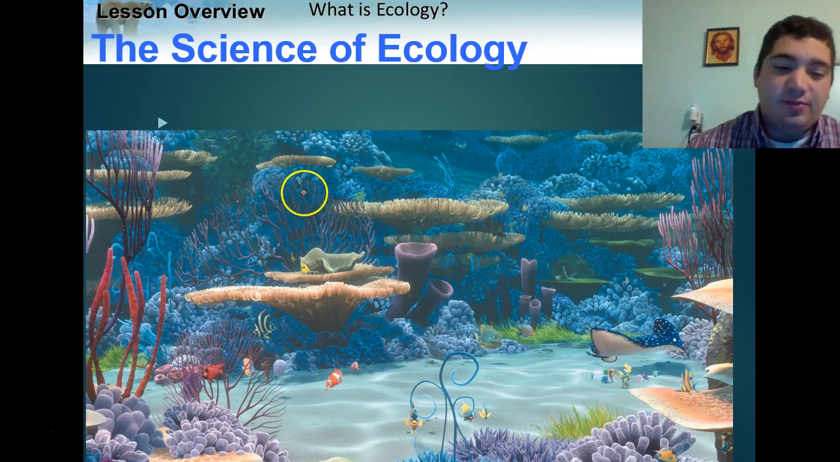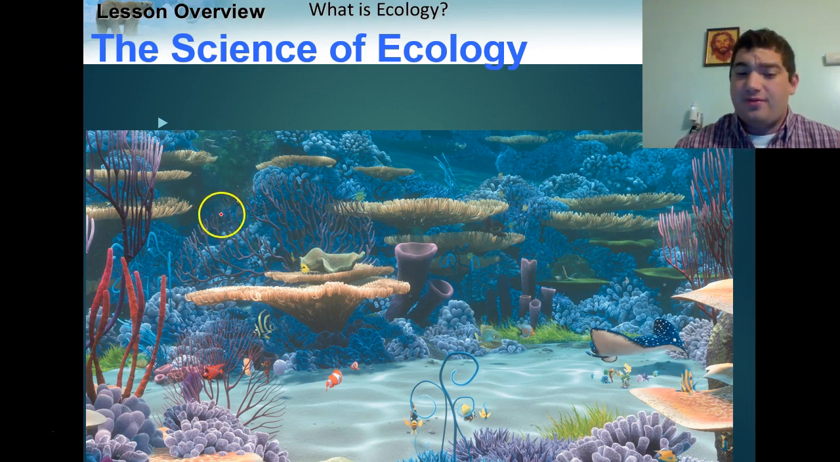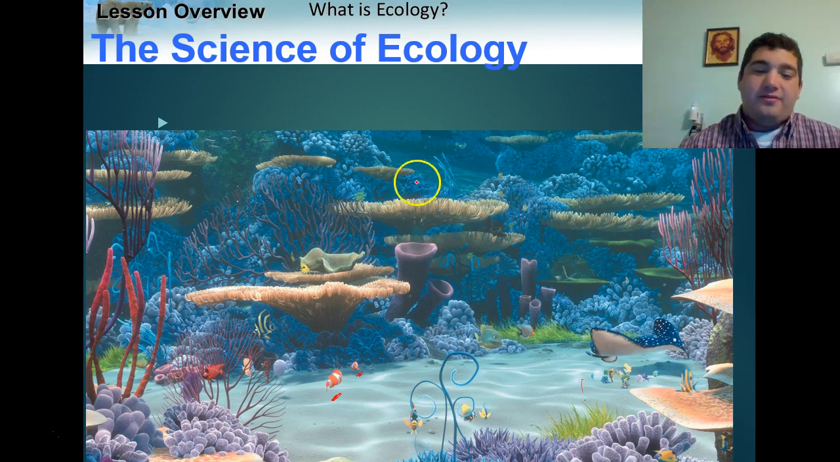All right, so ecology. What is ecology? Great question. You've probably heard it before, and I figured what better way to explain ecology than my favorite movie, Finding Nemo. If you haven't noticed, this is the scene from Finding Nemo in the coral reef. Here we see Nemo and Marlin and all Nemo's little friends, the school bus here. So when we talk about what ecology is, the definition is the study of interactions between organisms and their physical environment.